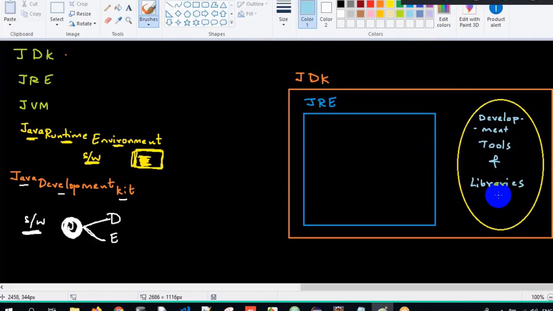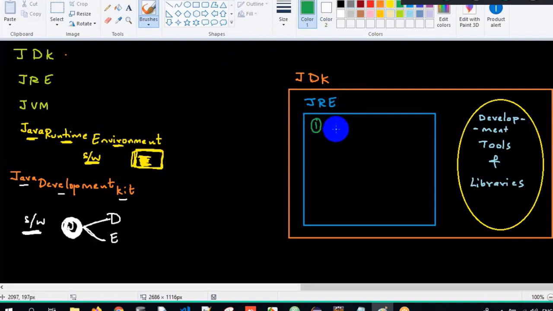Whatever is necessary for development is present, and whatever is used for executing at runtime is present inside the JDK. Got the clarity? Development tools mean whatever is necessary from the developing perspective, as well as the predefined libraries. Understood?